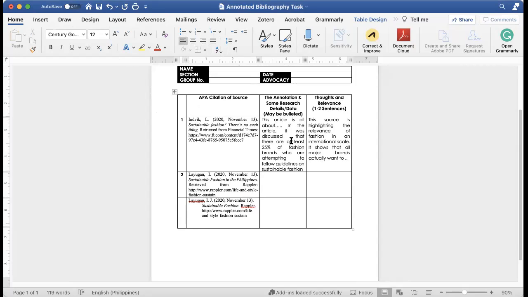At the same time, one member will be posting it in your Google Drive. So I'm going to create a Google Drive later on where all of your submissions will be posted. So all of the things that you are doing from this to the letters, etc. Ipo-post nyo lahat sa Google Drive folder na yon. So I'm going to be creating these Google Drive folders over the weekend kasi matrabaho yon. I'll do it for you for your convenience. And then you're just going to fill it up later on so that isa lang din yung file na pupuntahan natin, isa lang din yung file na pag-checkan ko once I get to the last week, and then I'm going to check your outputs. All right.